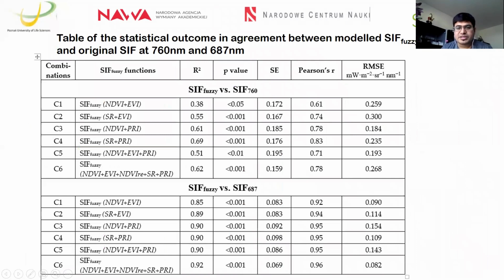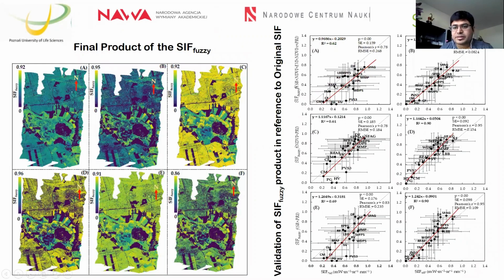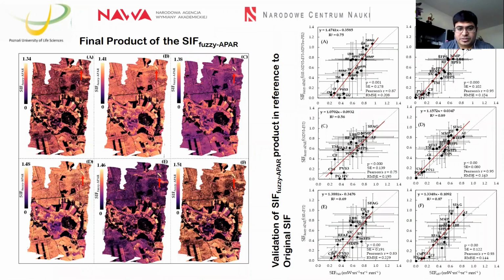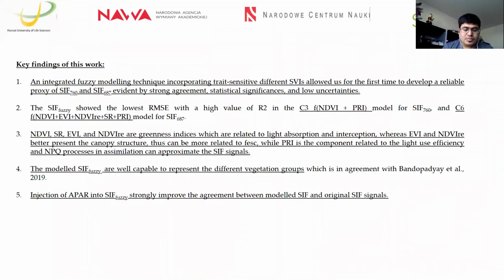Here in the SIF fuzzy model also, the pattern is completely similar, in agreement with the previous work. So we assume it has been established that this model can also represent the different vegetation groups and their diversity in the signals. And yes, this is true.